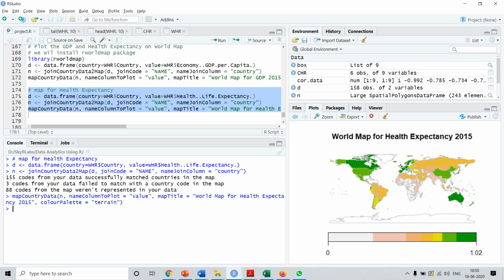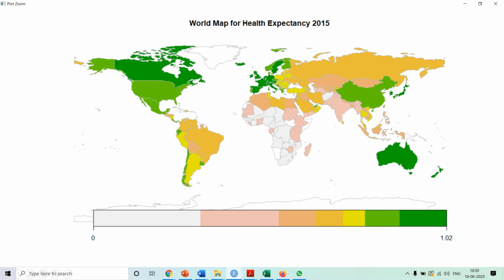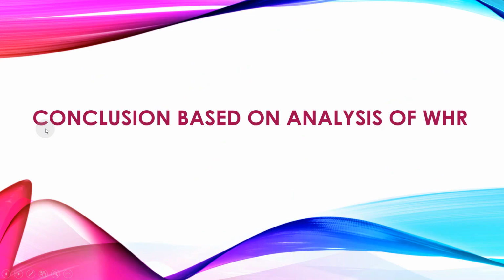Similarly, if we want to have the colors of the country based on the life expectancy, then for that we are doing it over here, right? So the highest life expectancy is in Canada, Australia, etc., right? And the least over here maybe some of the African countries over here. Okay, so this finishes our analysis.